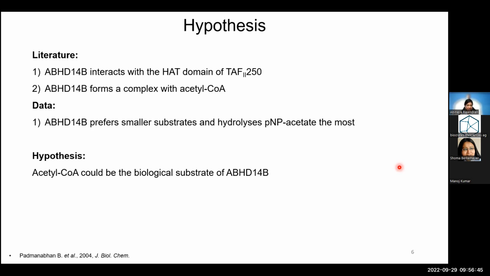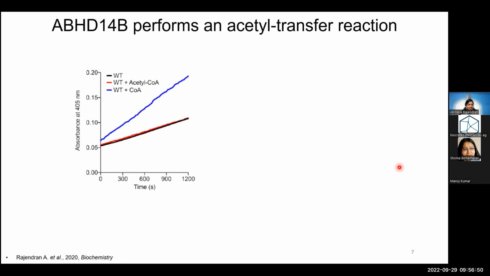But through a series of experiments, which I'm not showing in the interest of time, we figured out that it is not acetyl-CoA, but CoA, which is the substrate. This is the same PNP acetate hydrolysis experiment, just that in the presence of CoA or acetyl-CoA, we are looking at the effects. As you can clearly see, the hydrolysis activity is not affected in any way by the presence of acetyl-CoA. But in the presence of CoA, you see a significant increase in the hydrolysis activity.